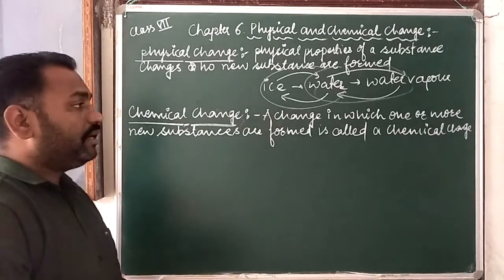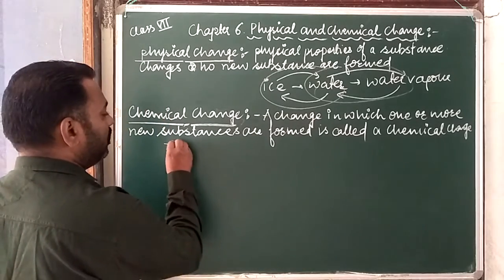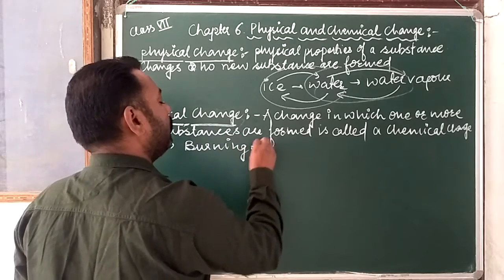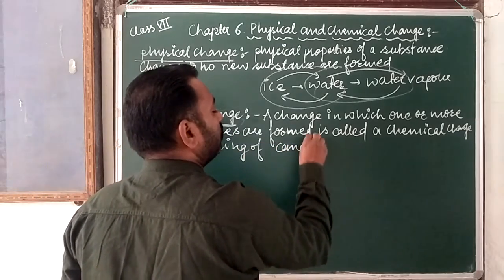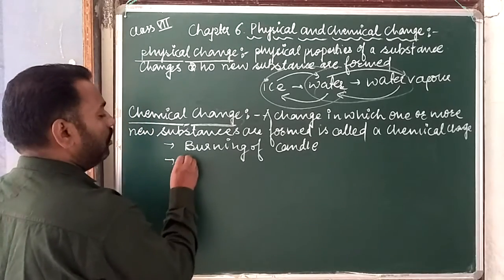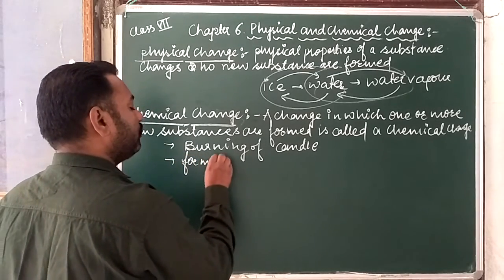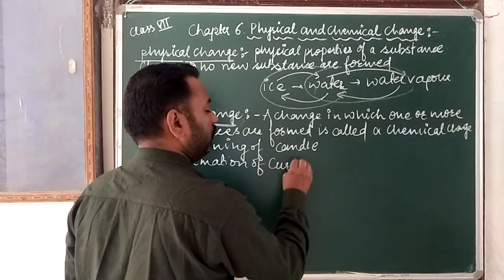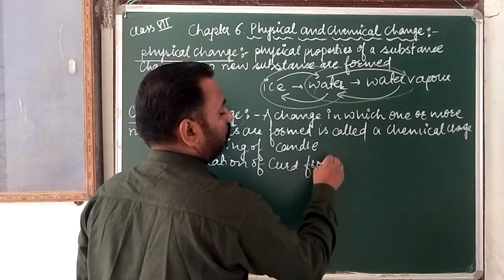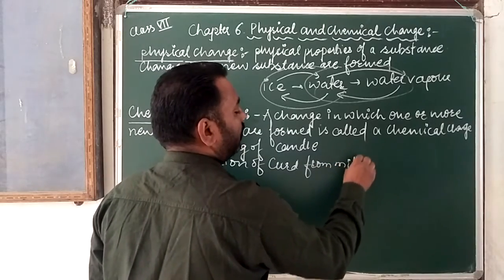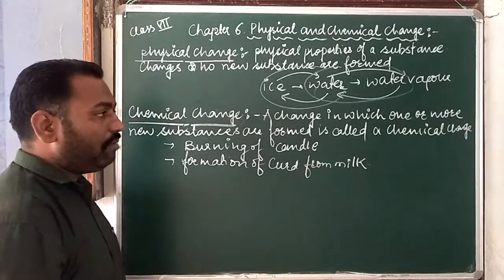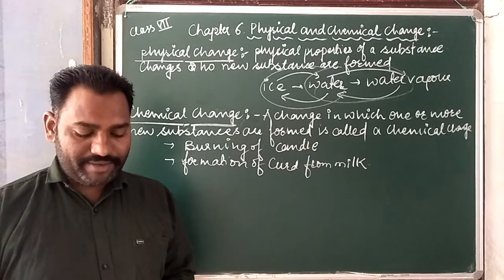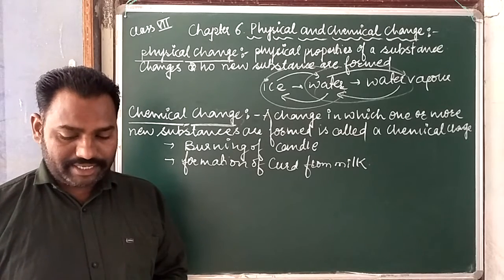An example of this chemical change is the burning of a candle. Another is the formation of curd from milk. So the new substances formed have entirely different properties compared to the original substances.